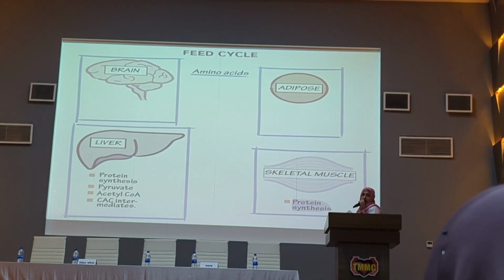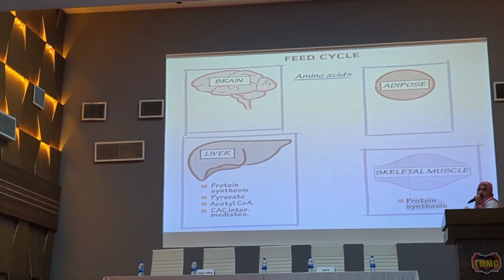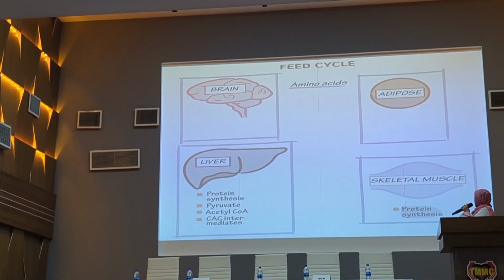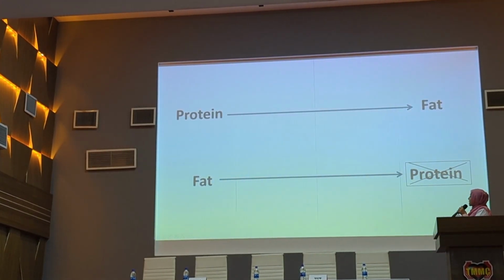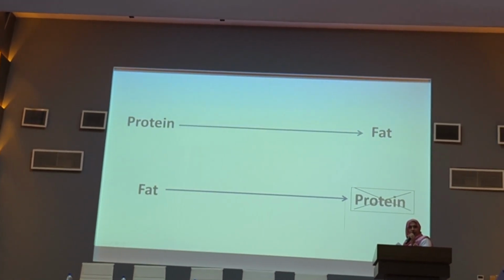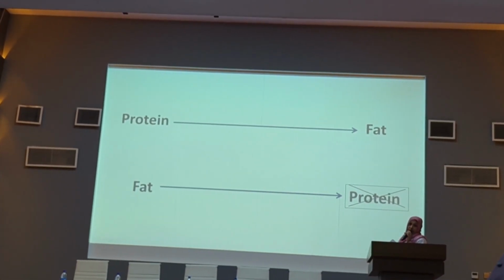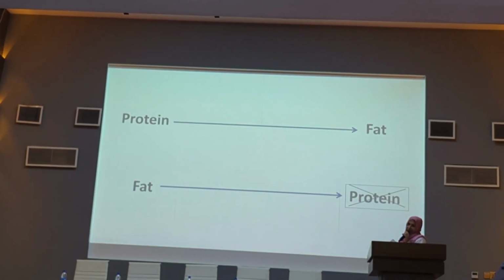Excess protein is converted into fat, and with the help of the liver, this is stored as fat, and skeletal muscle helps in protein synthesis. That means excess protein is again converted into fat and stored in our body. Excess glucose is converted into fat, as well as excess protein is converted into fat in our body.